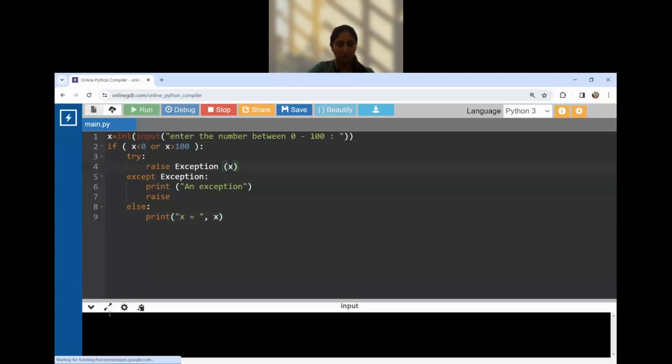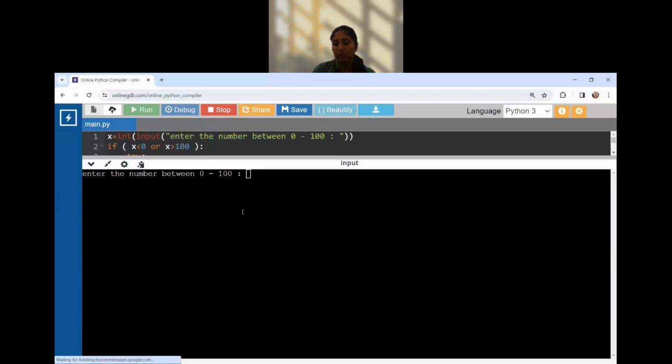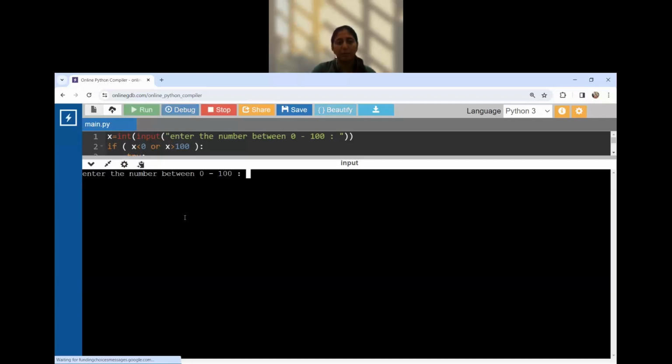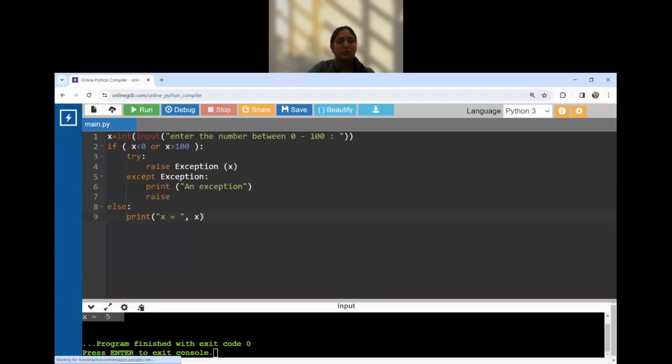Let's run. Enter the number between 0 to 100. I entered 5. 5 is in 0 to 100. So our else block is executed. See. Let's run again. I entered the number 5. 5 is between 0 to 100. So the else block is executed, that the value of x is 5.